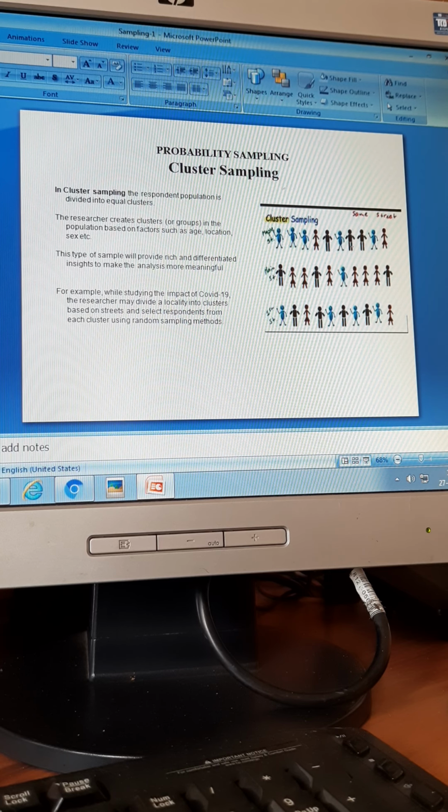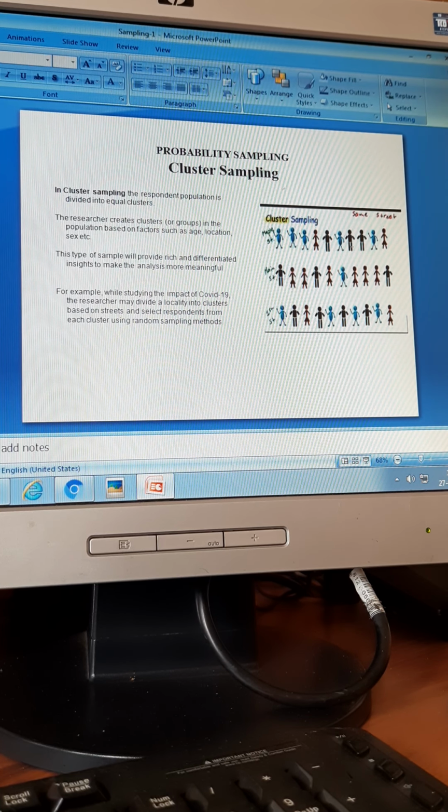You will choose all the pin codes. Pin code is one of the best ways to cluster. And from each pin code, you choose 50 people.